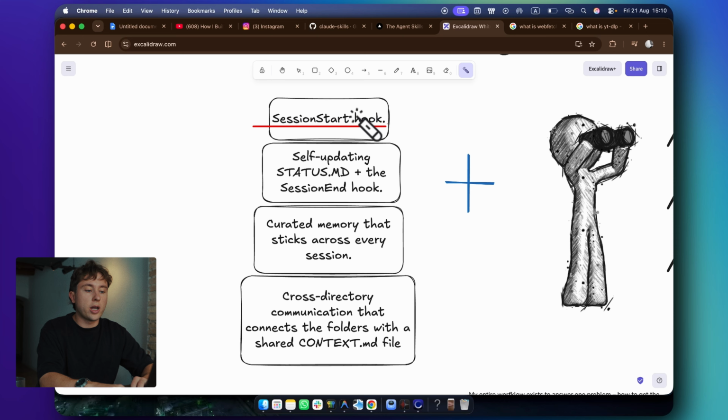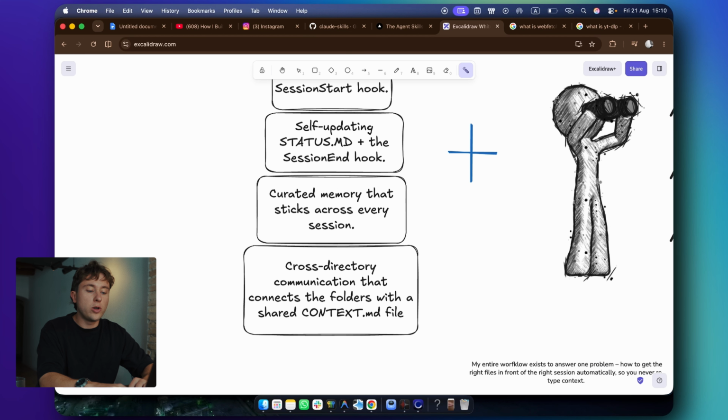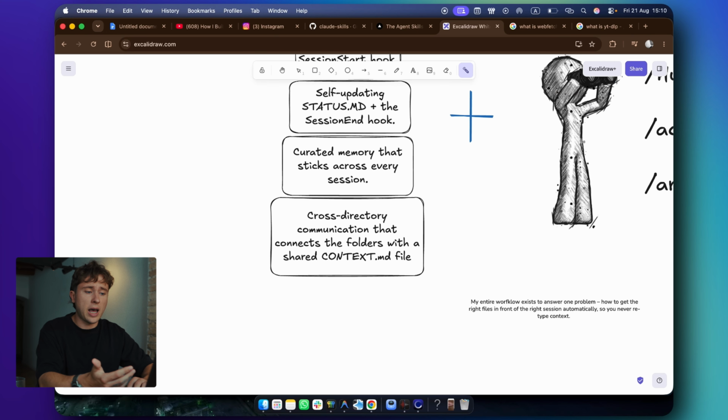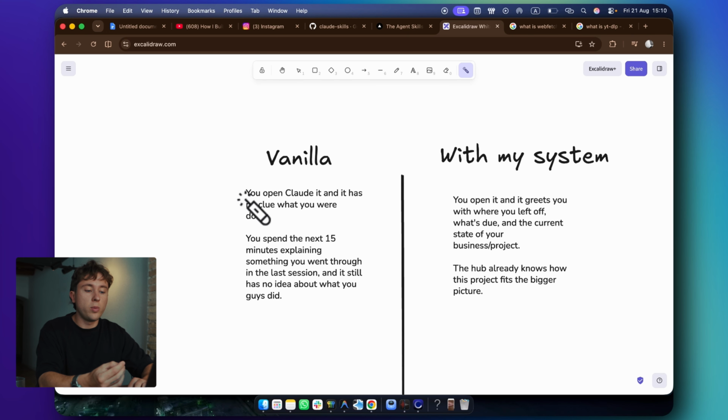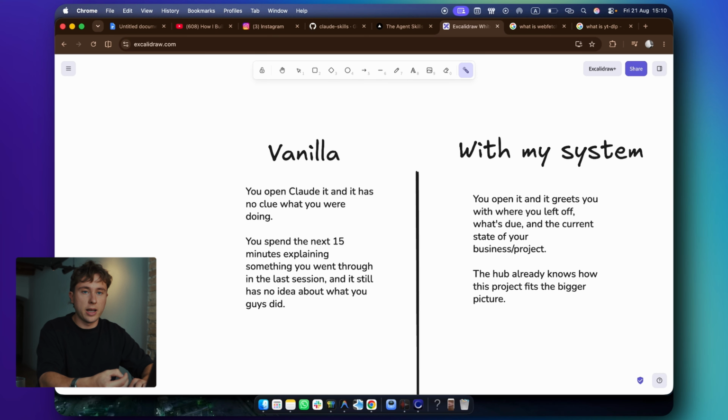So session start hook right here and session end hook right here is pretty much almost the same thing. So when you open Claude Code from scratch and it doesn't have any knowledge yet, you will face the problem that when you work on some tasks and then maybe 4 days, 5 days later, you want Claude to remember the task you were working on because you want to continue working on it maybe, or you want anything you've learned from there to kind of pass the knowledge on to the next thing you're working on. That happens absolutely every time. But you will have to re-explain yourself.